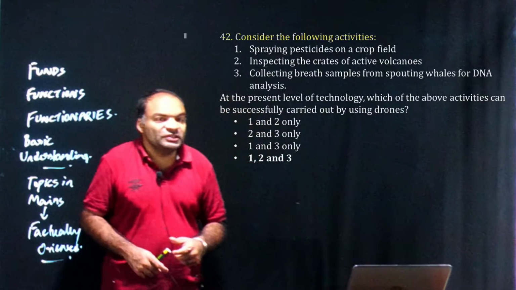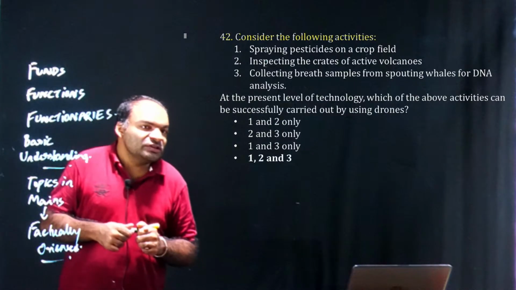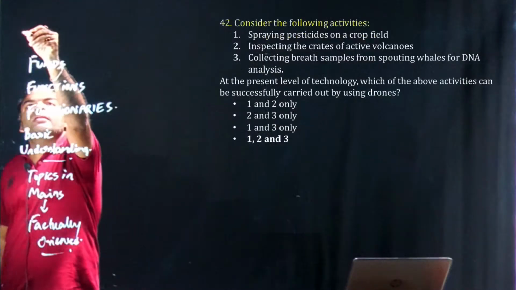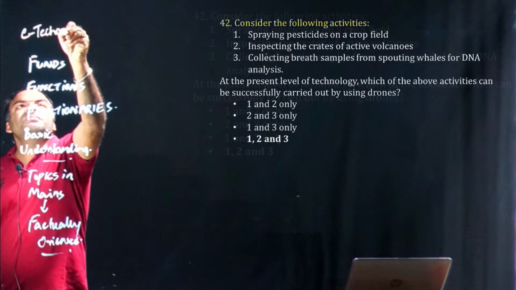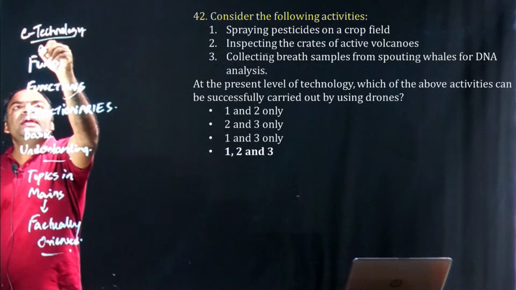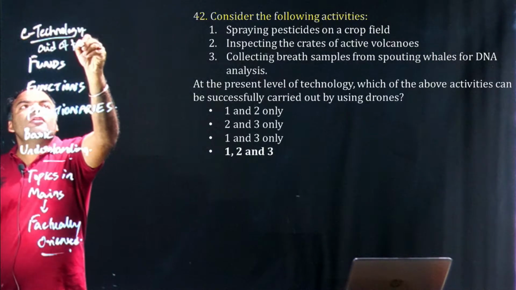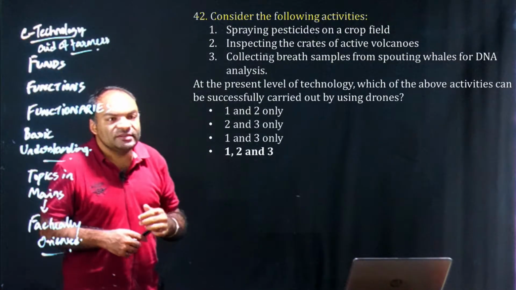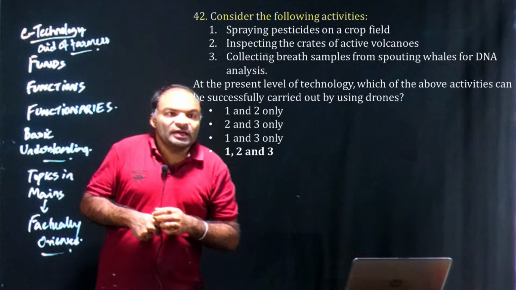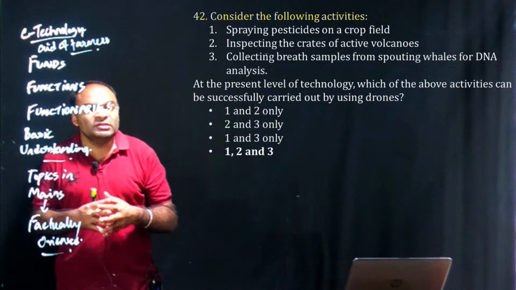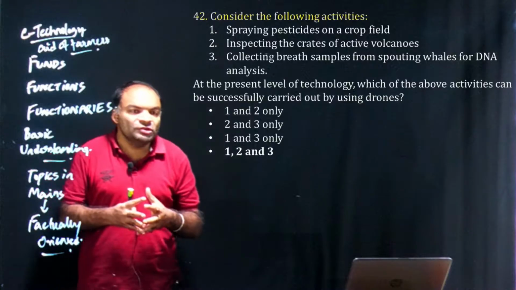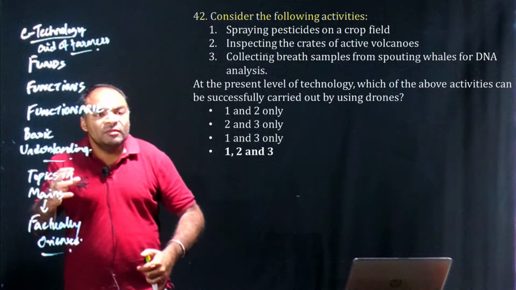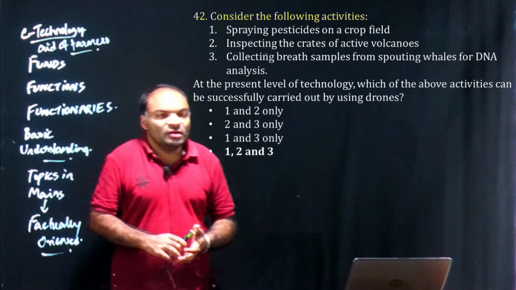Now coming to the next question, which is the 42nd question in your set B. This is about drones, and we had talked about the main syllabus topic of e-technology in aid of farmers. So clearly drones can be used to spray pesticides in the crop field. They can be used to inspect volcanoes, and also the third statement, which was there in the news in The Hindu, where drones were used to collect the sprouts of DNA samples from whales. So clearly 1, 2, 3.